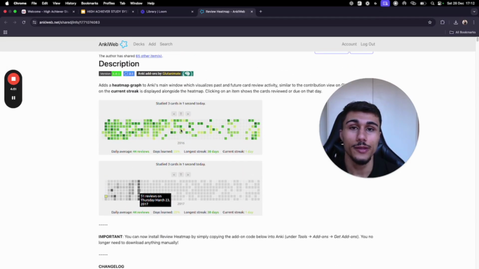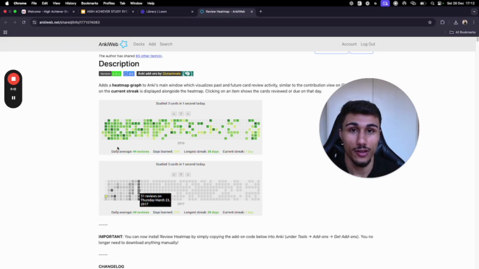If you're in this community and you're using Anki, I do not want to see a grey day. Yes, you might have a day that's grey because you don't have to do any reviews, but you shouldn't. I want to see no days grey. So this literally would tell me, I want you to do a screenshot of this, and it will be able to tell me how much you're using Anki. So from the day you get it, don't want to see a day grey.